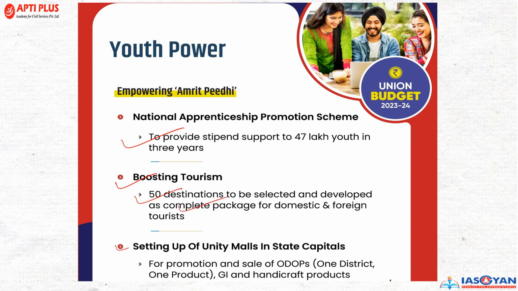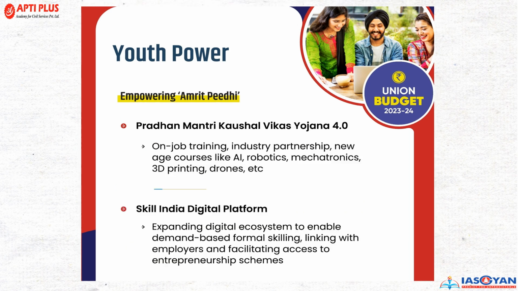Now, setting up of a unity mall, the thing that is important here is that this will call for the promotion of one district, one product. And even during the Union Budget speech, the finance minister has categorically said that space should also be provided to such individuals whose product is specific in nature and signifies any GI-related relevance. तो वैसे चीजों को भी प्रमोट करने की बात की गई है.